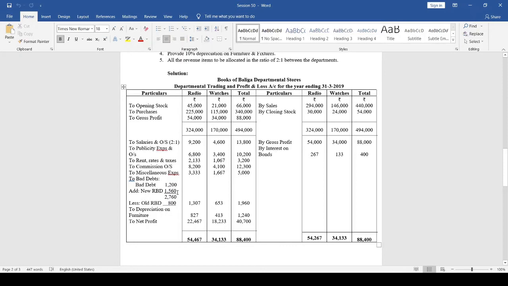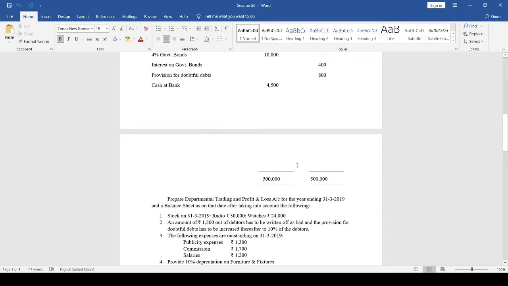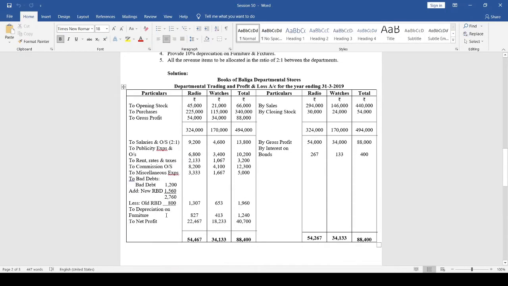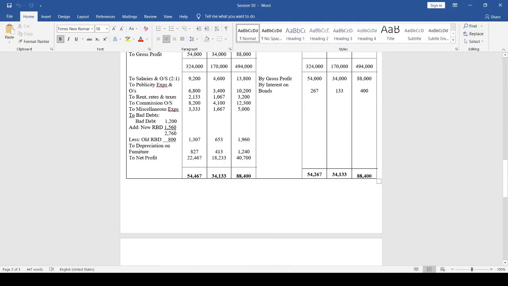So debtors 16,800 minus 1,200 bad debts. How much is it now? 15,600. So 10% provision for doubtful debts on 15,600: 15,600 into 10%, 1,560. So now add new RBD 1,560, and we get a total of rupees 2,760.